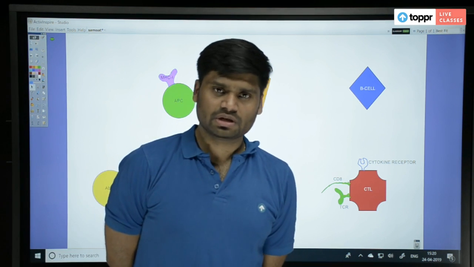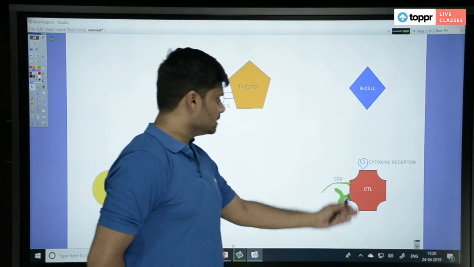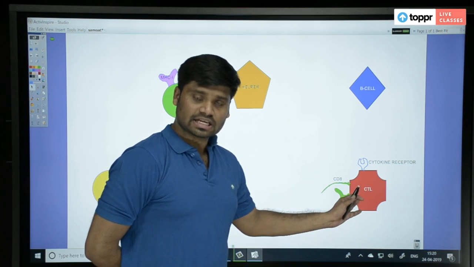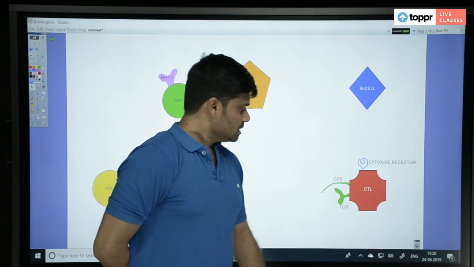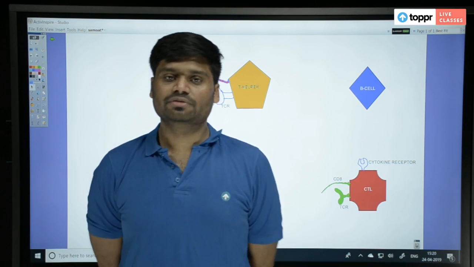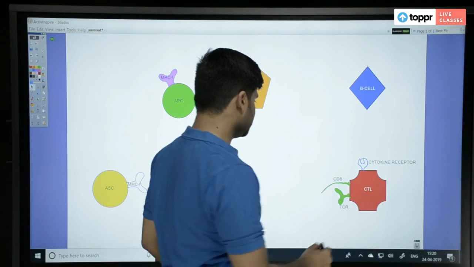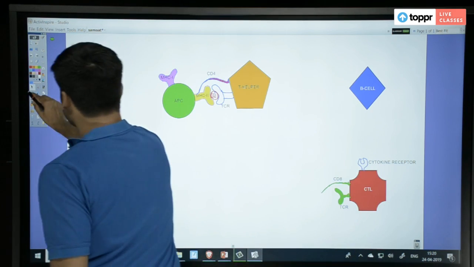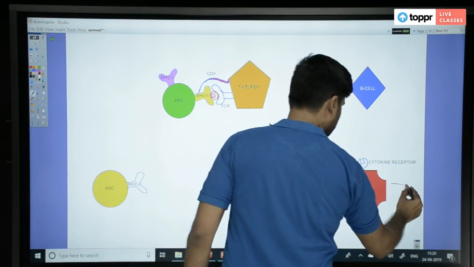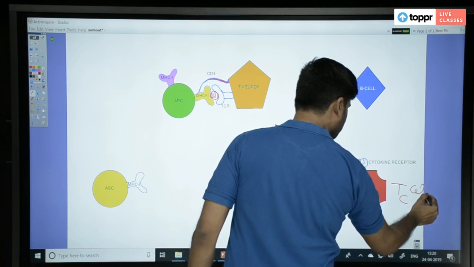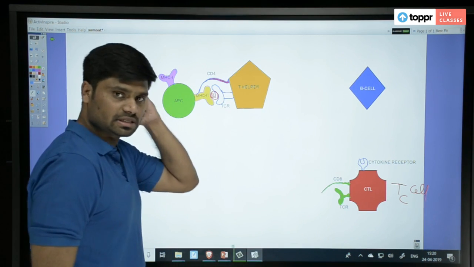T lymphocytes, you know the types, right? T helper cell. CTL means cytotoxic T cell, right? So cytotoxic T lymphocytes, or TC cell we generally write. It is the same cell, TC cell.